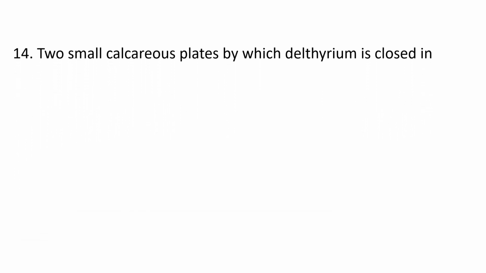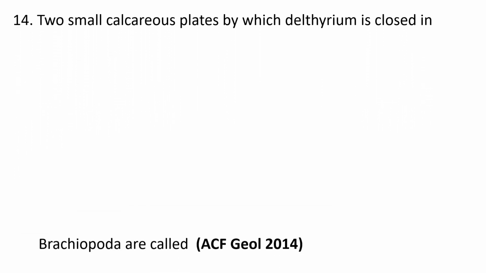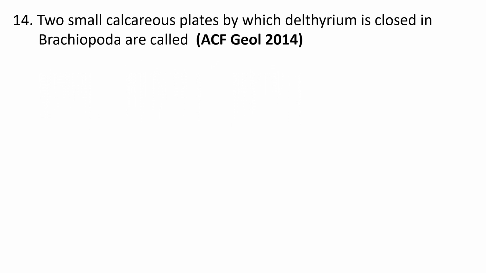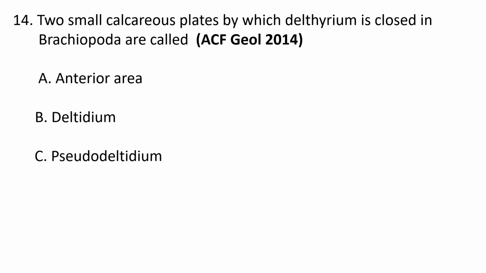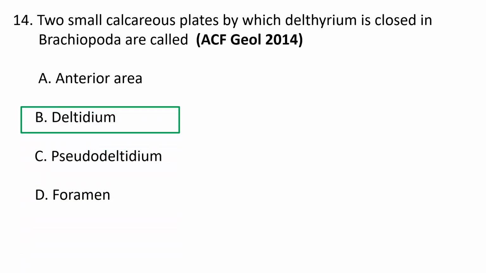Next question. Two small calcareous plates by which the delthyrium is closed in brachiopoda are called A. Anterior area, B. Deltidium, C. Pseudodeltidium and D. Foramen. So the correct option is deltidium. So two small calcareous plates by which the delthyrium is closed in brachiopoda are called the deltidium. B is the correct option.